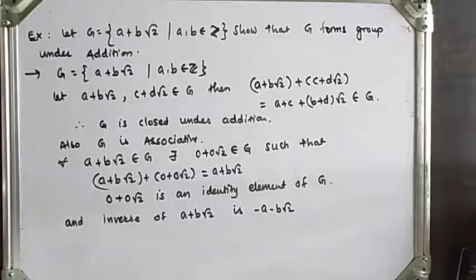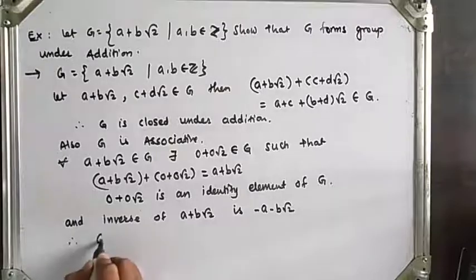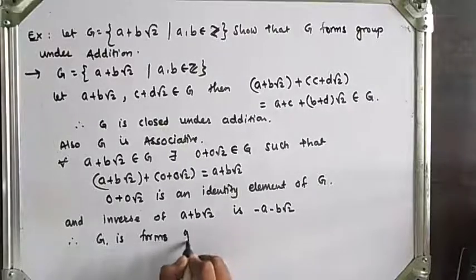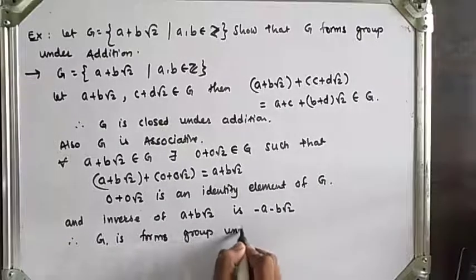So here G is closed under addition, G is associative, 0 plus 0 root 2 is an identity element of G, and minus a minus b root 2 is an inverse element of a plus b root 2. Which means G forms a group under addition.